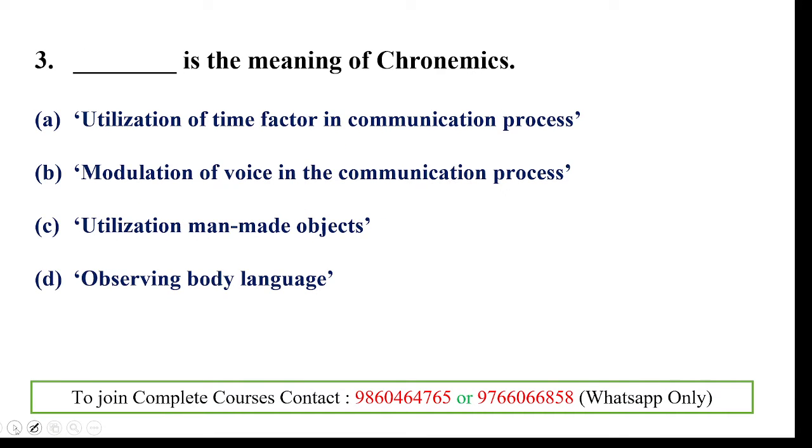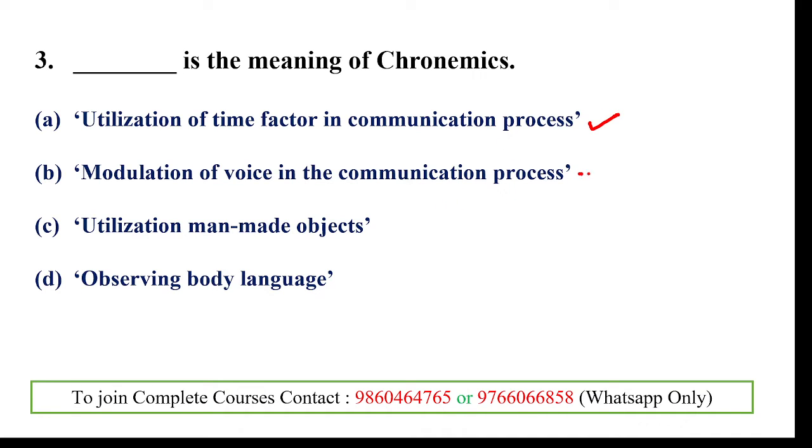Then, dash is the meaning of chronomics. In the earlier question we dealt with chronomics, proxemics, haptics and also vocalics. So here, chronomics is the utilization of the time factor in the communication process. That's the right answer.